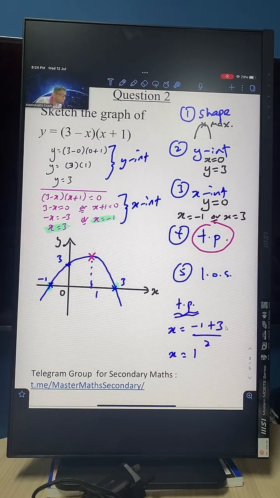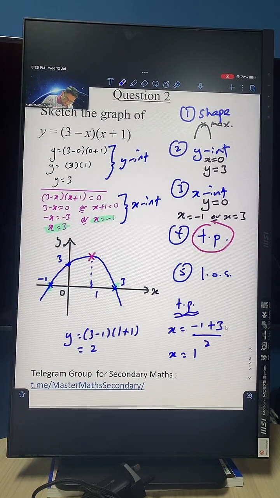Some of you say 4, 4, 4. Basically this becomes y equals 3 minus 1 times 1 plus 1. So this becomes 2 times 2, which is 4. So you guys are right.